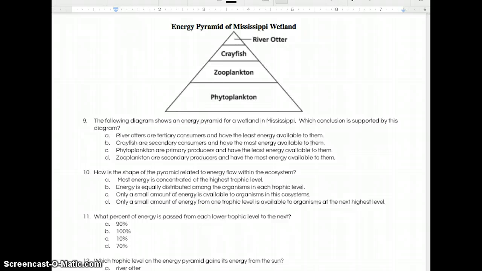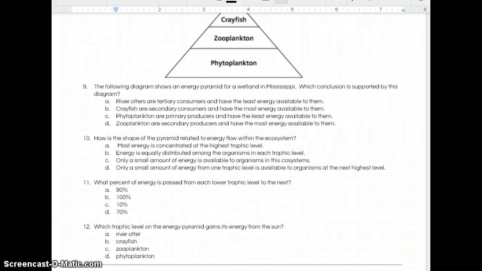Number 11. What percent of energy is passed from each lower trophic level to the next? A, 90%, B, 100%, C, 10%, D, 70%. Number 12. Which trophic level on the energy pyramid gains its energy from the sun? A, river otter, B, crayfish, C, zooplankton, D, phytoplankton.